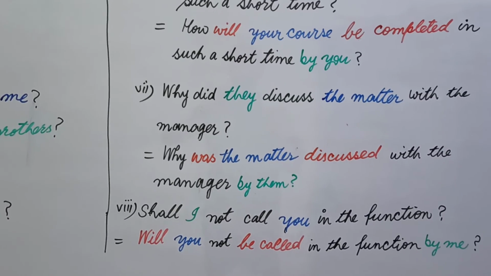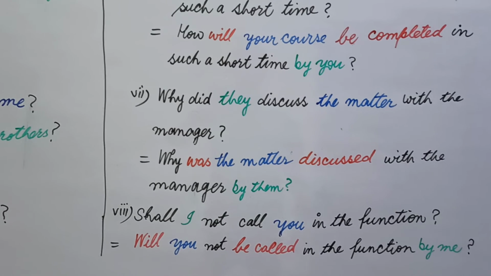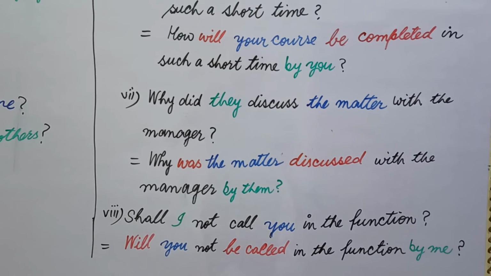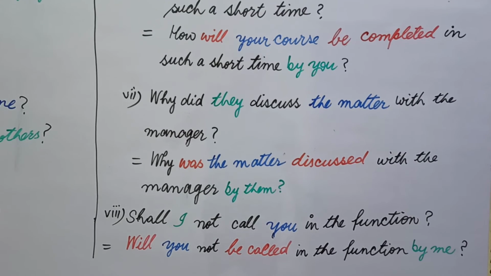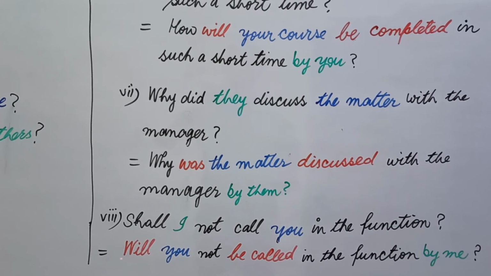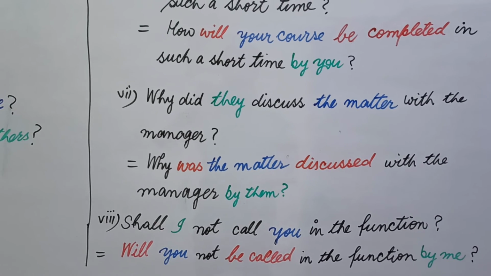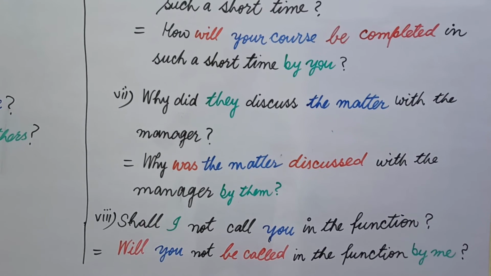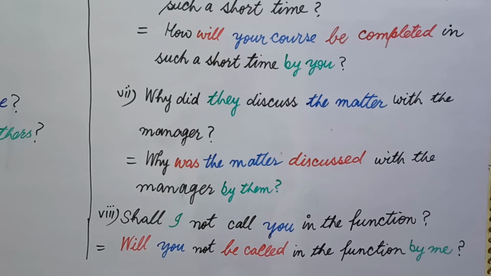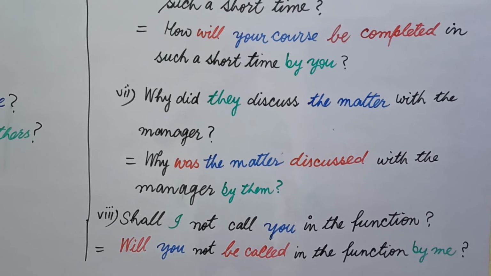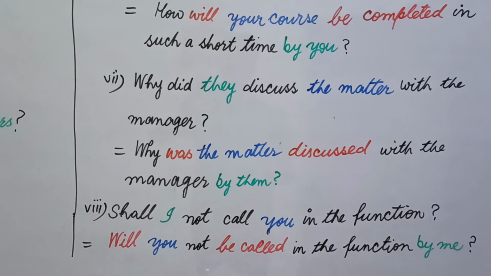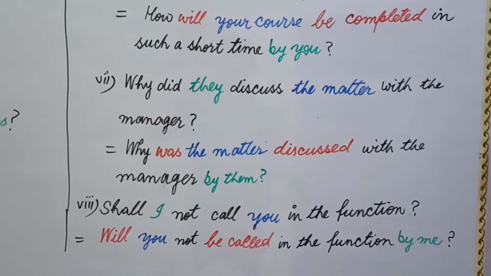In the next and last example of this lecture, shall I not call you in the function? Shall I is the subject, you is the object, and you will be placed in the place of subject here. I have used shall for I and I'll use will for you. In this way I have changed the main helping verb to will you not. Will remains in its own place, and be will be placed after not, before the third form.